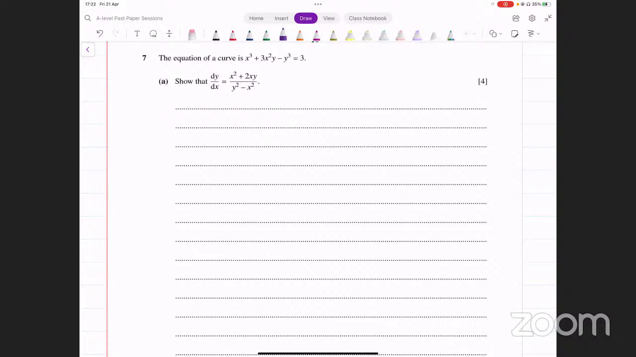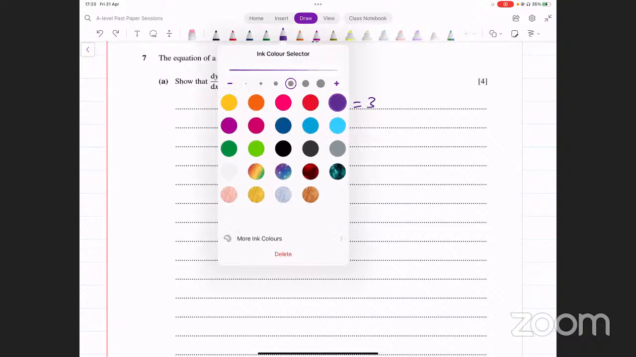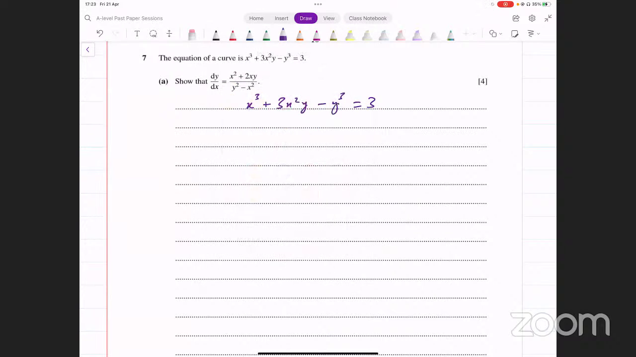So let's try this. We have x cubed plus 3x square y minus y cubed. This equals 3. We need to show that dy over dx equals this thing. Now, this is an equation in which y is not the subject. The y subject नहीं होता तो हमें क्या करना पड़ता है? Implicit differentiation use करनी पड़ती है. What we do is we say, let's differentiate both sides with respect to x.